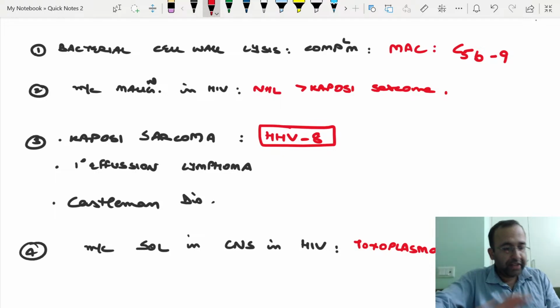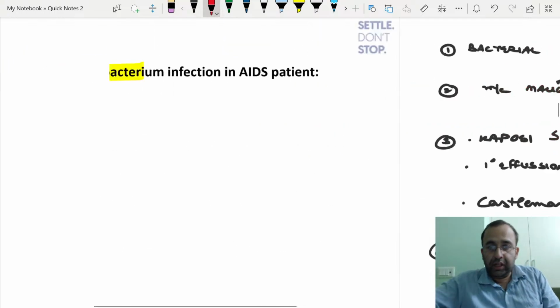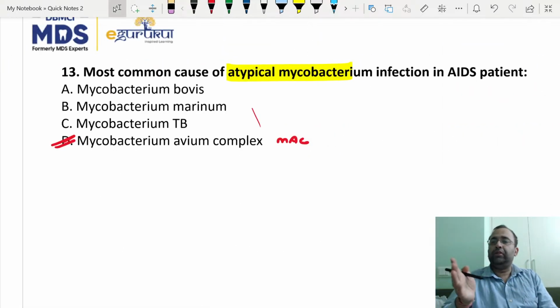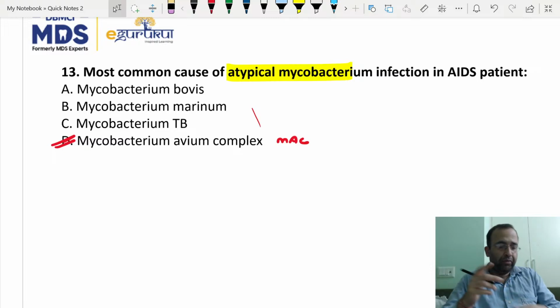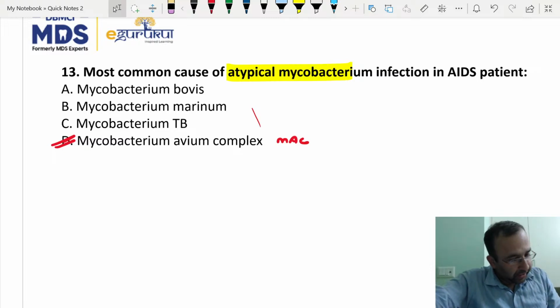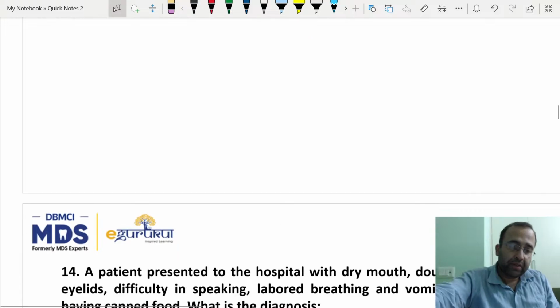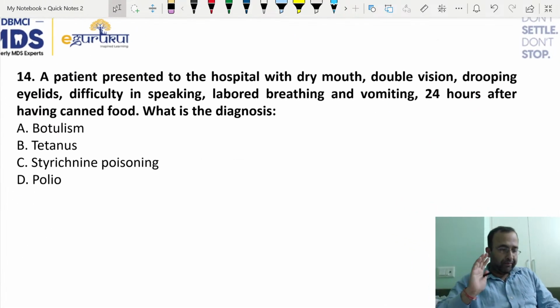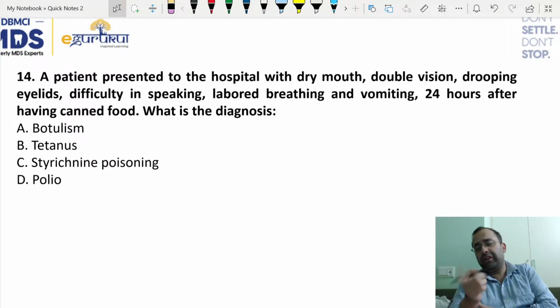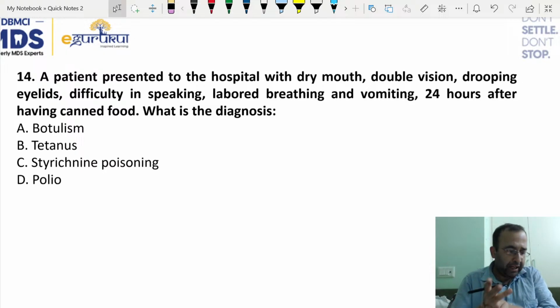Next point. So these were the points with respect to HIV. You already know the most common cause of pneumonia in HIV, Pneumocystis jirovecii. Pratik agreed it was infection by toxoplasmosis. Pneumonia, recent MDS PYQ, Pneumocystis jirovecii. You know that. Most common fungal infection with HIV, Candida albicans. I need not even say that.